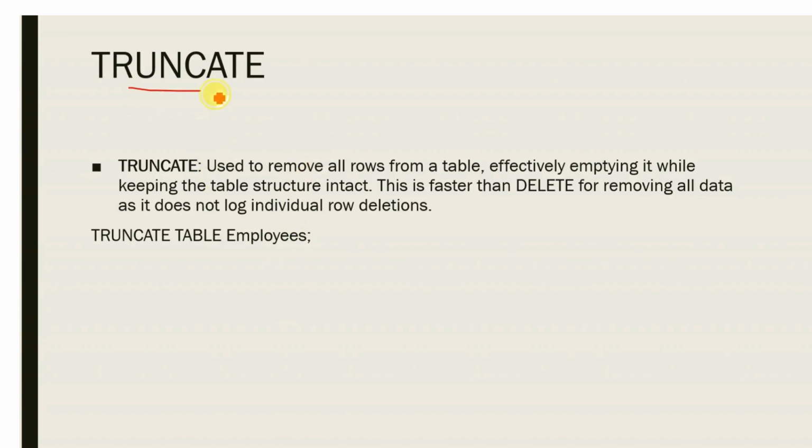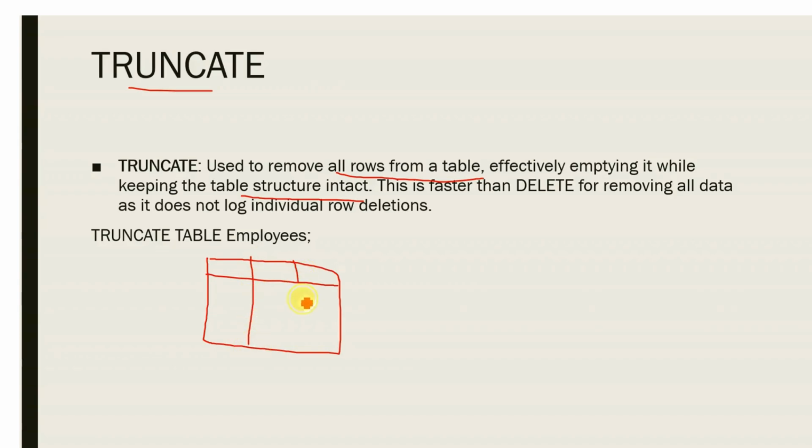Truncate. Truncate is used to remove all rows from a table. Effectively it will empty the table, but only the data will be deleted from the table structure. The columns will be as they are. For example, in a particular table you have three columns of data and let us think of 4 rows of data.